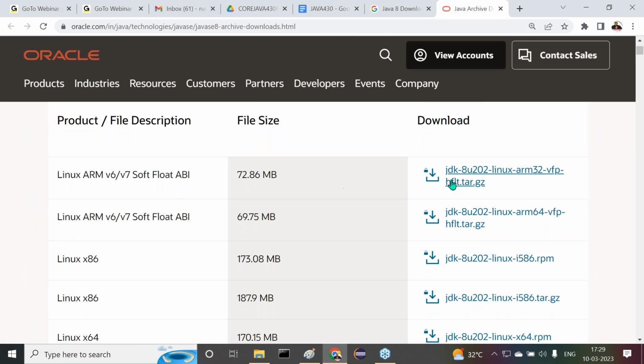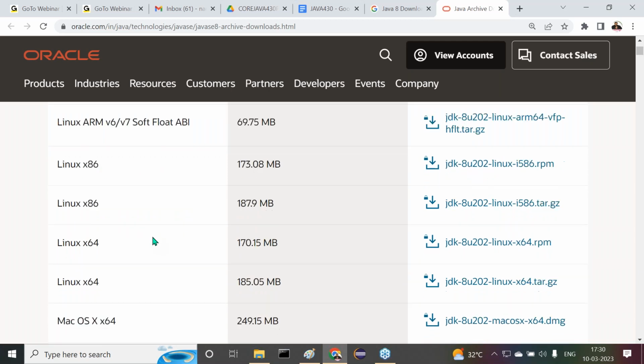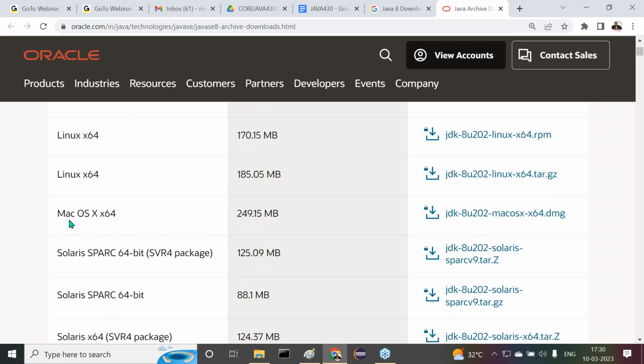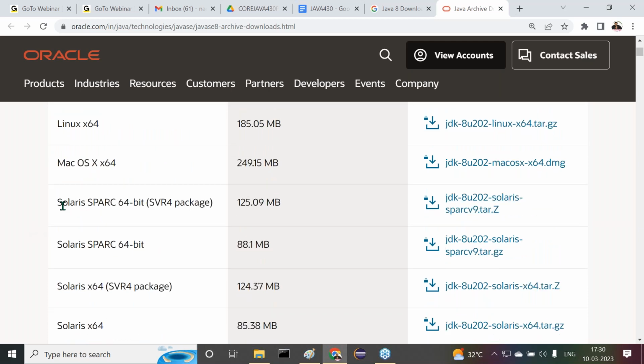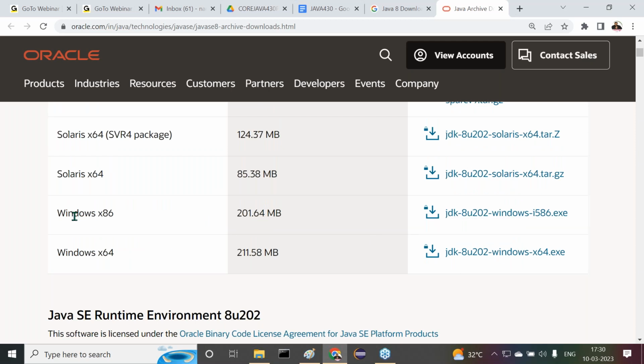Now see this one. This is the link for Linux operating system. This is the downloadable link for some other Linux. This is the downloadable link for Mac. This is the downloadable link for Solaris. This is the downloadable link for Windows.